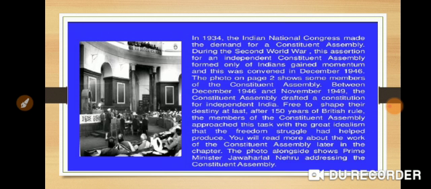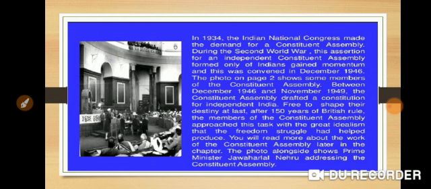In 1934, the Indian National Congress made the demand for a constituent assembly during the Second World War. As we all know, in 1934 we were under British rule. And as the Second World War was going on, many nations were declaring themselves free from the rule of Europeans.